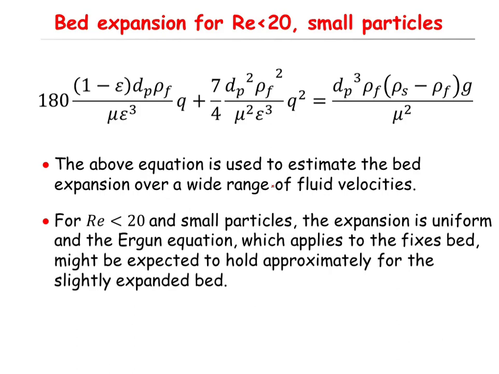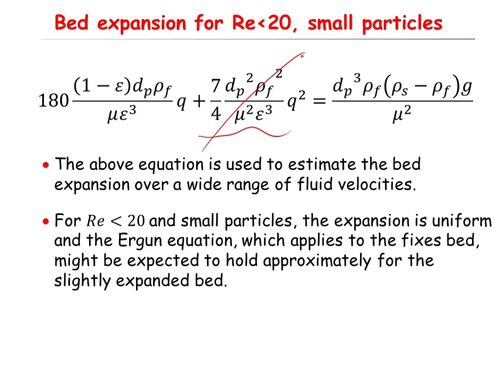But for the cases, as I've already explained, when the Reynolds number is less than 20, you are not that much wrong if you ignore this term. Basically, it is an approximate solution, and it is a reasonable approximation to ignore the second term and work with the first term.